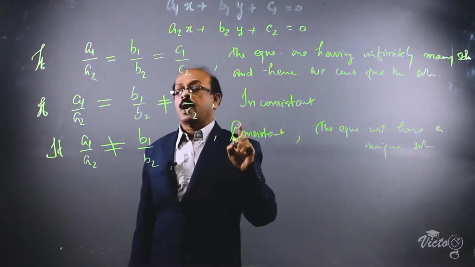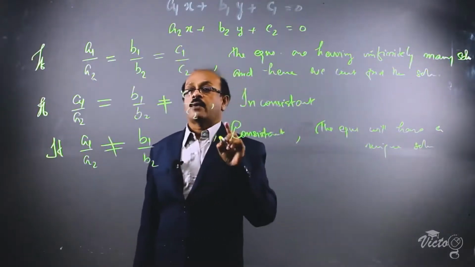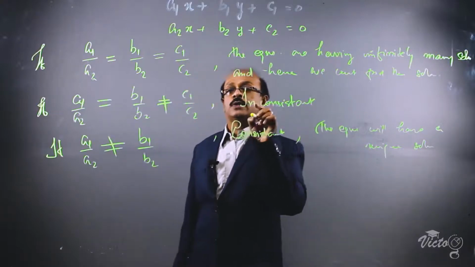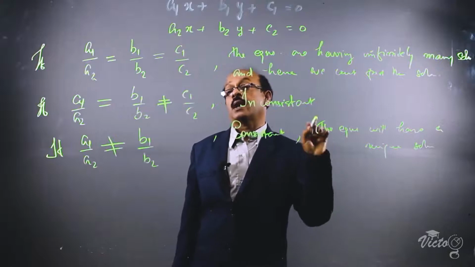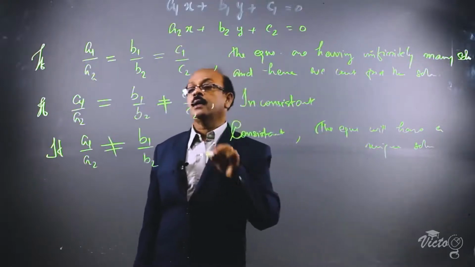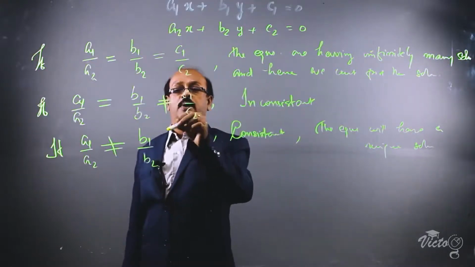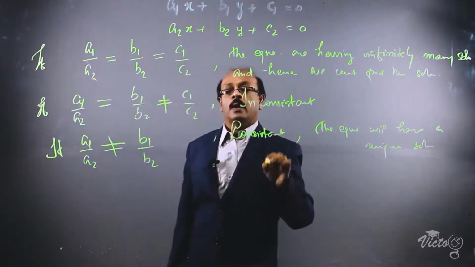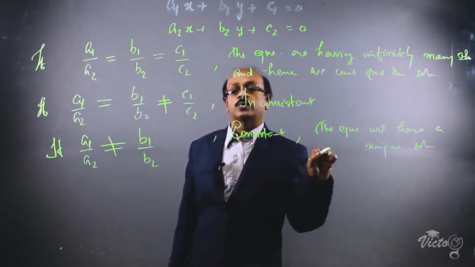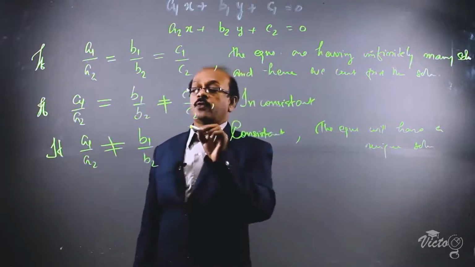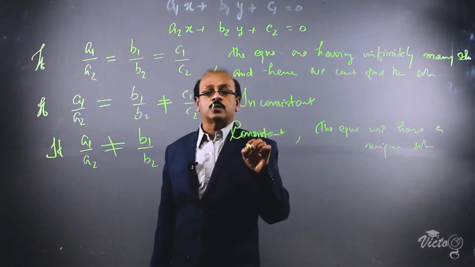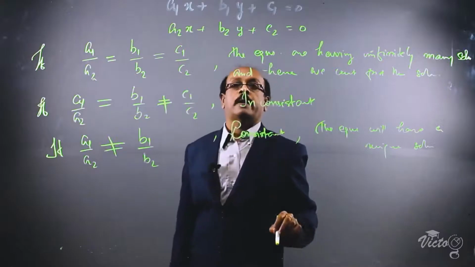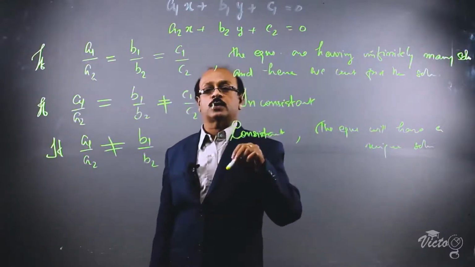Okay. We have to study these three conditions. a1 by a2 is equal to b1 by b2 is equal to c1 by c2: we cannot find the solution because there are infinitely many solutions. And a1 by a2 is equal to b1 by b2 not equal to c1 by c2: inconsistent equations, no solution. And if a1 by a2 is not equal to b1 by b2, we can find the solution because the equations are consistent. Then we can solve the equations and find the solution.